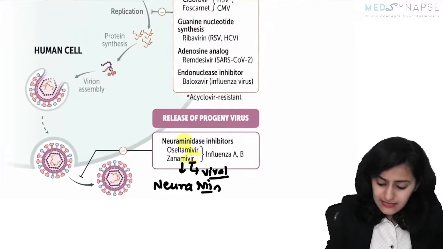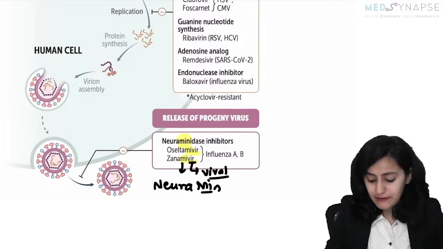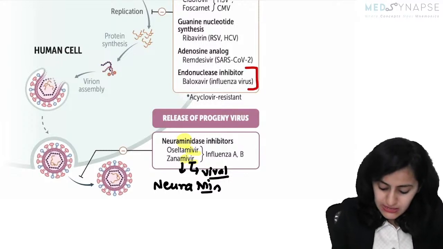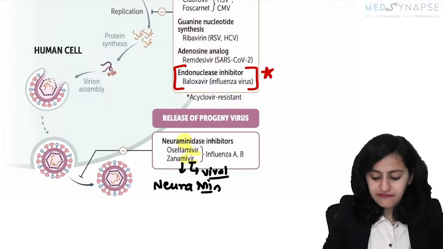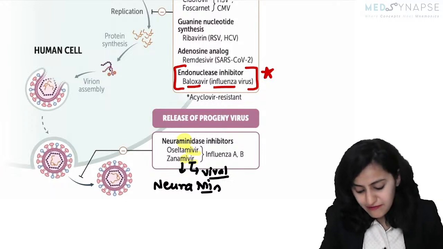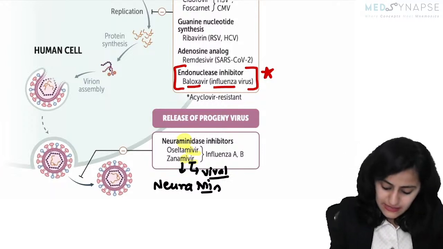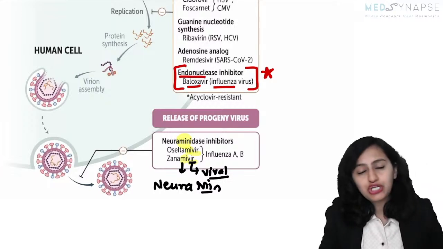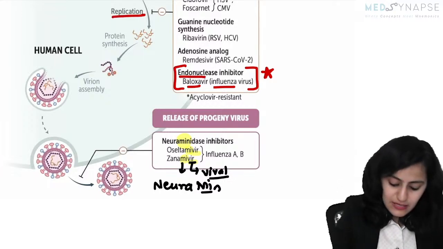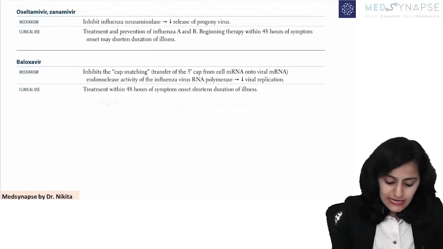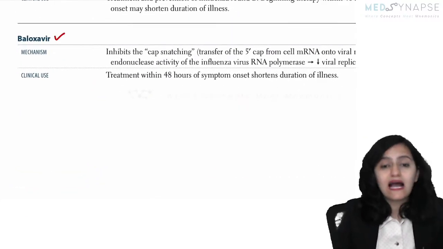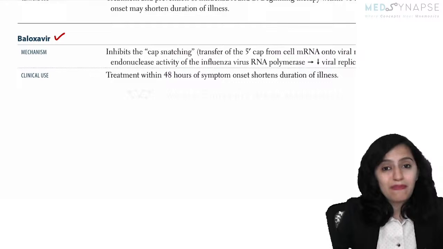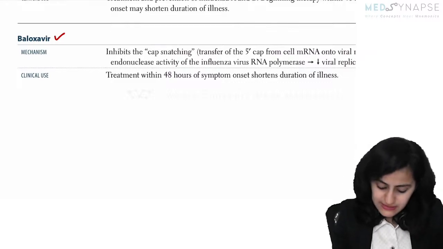And another very, very potential question for your upcoming exam, be it AIIMS or NEET PG. Remember this, baloxavir is an anti-influenza drug which acts by inhibiting the endonuclease, and that is how it's inhibiting the replication. Let us quickly read about baloxavir. So remember that baloxavir is an influenza drug.